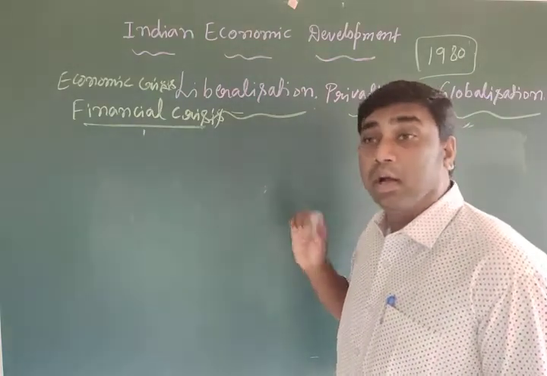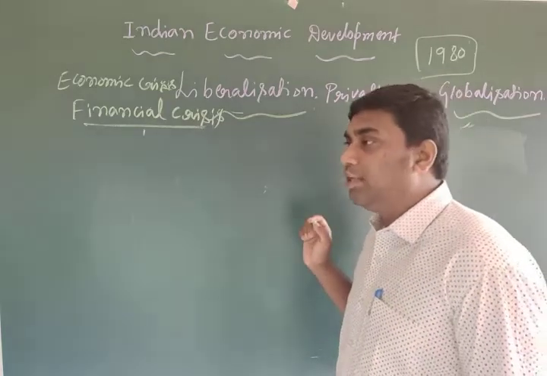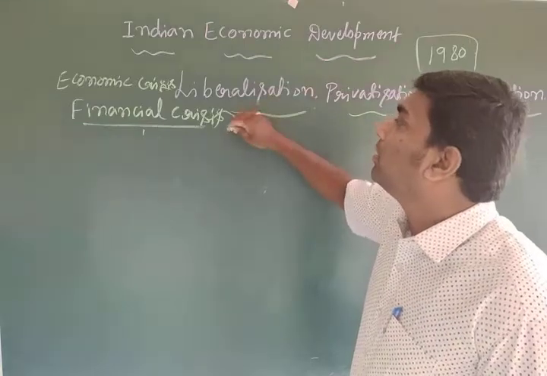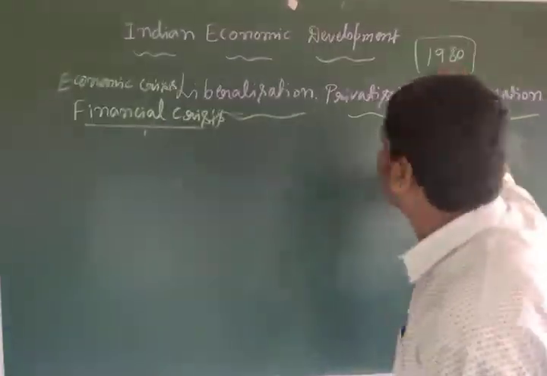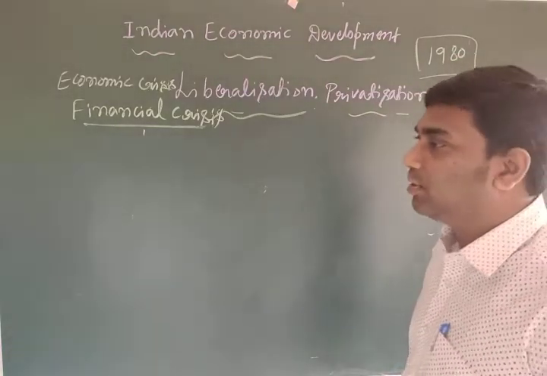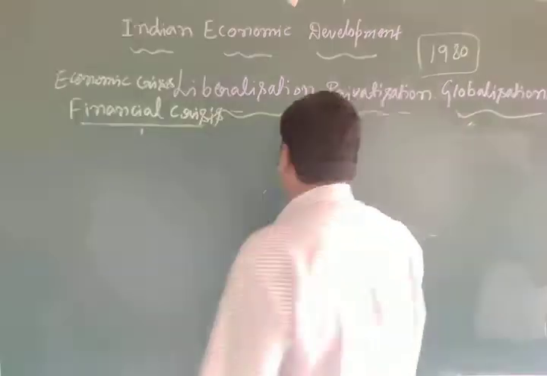There was a lot of restriction on the private sector. So India was facing the problem of economic or financial crisis at the time of 1980.